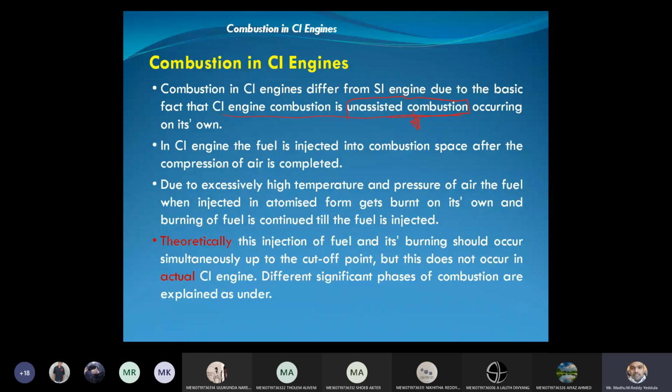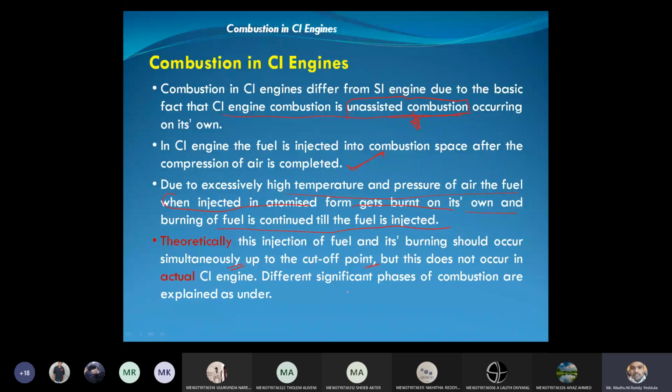Okay, and in CI engine, the fuel is injected into the combustion space after the compression of air is completed. As we know, during suction stroke, only air will be supplied to the CI engine, and at the end of the compression stroke, only diesel fuel will be injected. Right. So, due to the excessively high temperature and pressure of the air inside the engine cylinder, the fuel when injected is atomized and gets burned on its own, and burning of fuel continues till the fuel is injected. Theoretically, the injection of fuel and its burning should occur simultaneously up to the cutoff point, but it does not occur in actual CI engine, right?